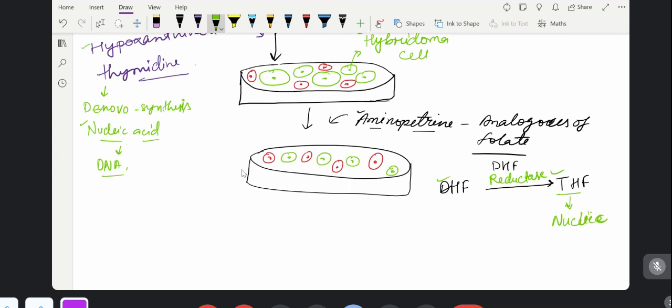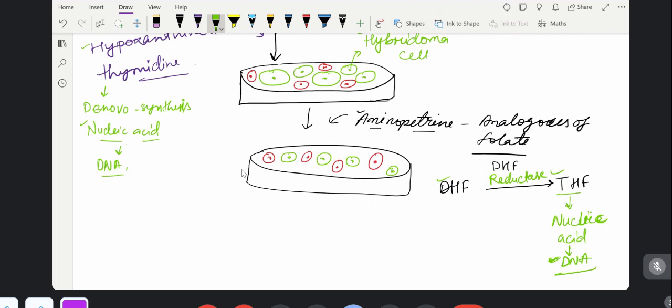Now this nucleic acid can give the DNA. Up to here everything is clear. Until the DNA is formed, the myeloma cell will grow and the hybridoma cell will grow, because DNA is very important.